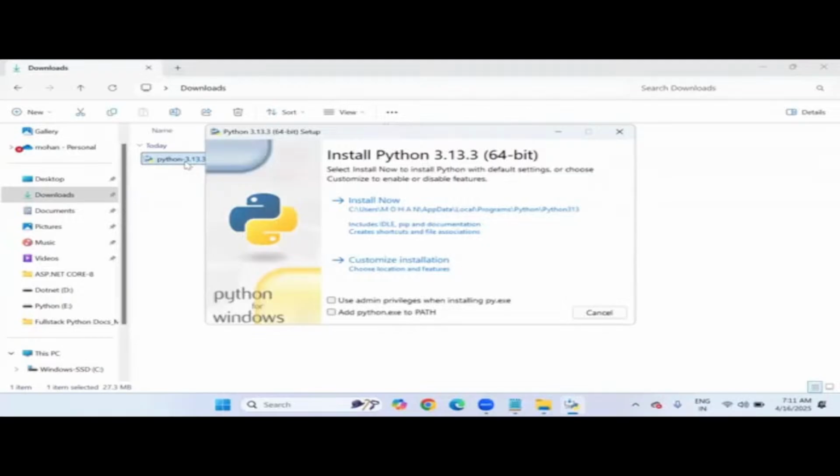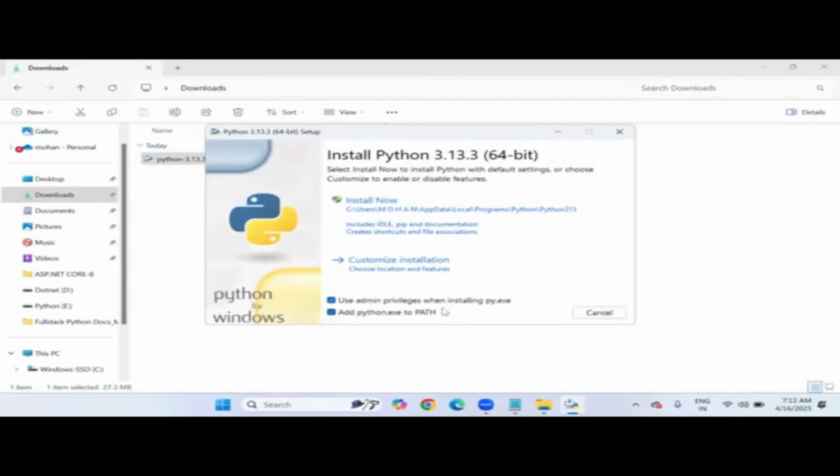Just observe this window. It's showing two options: Install Now and Customize Installation. I recommend clicking on Install Now, which includes IDLE, the integrated development and learning environment, pip, the Python package installer, and documentation. All these things are there. Before clicking Install Now, don't forget to activate these two checkboxes.